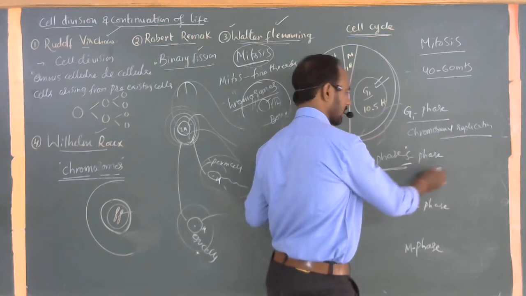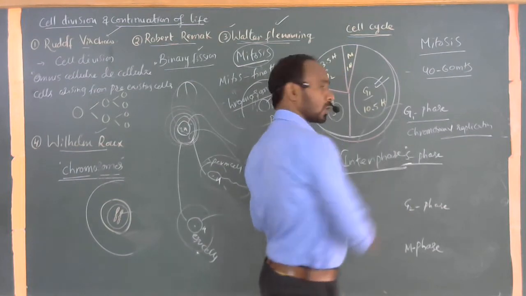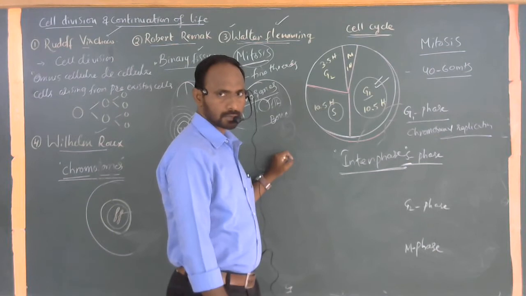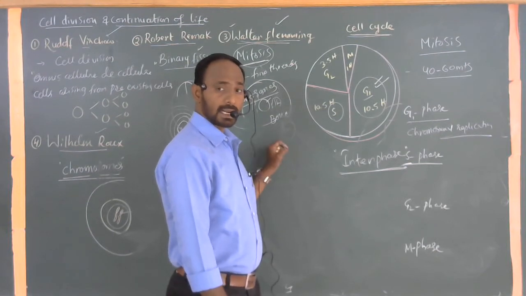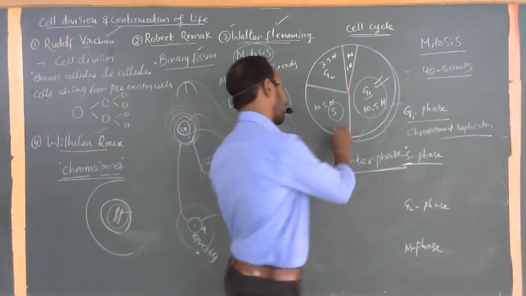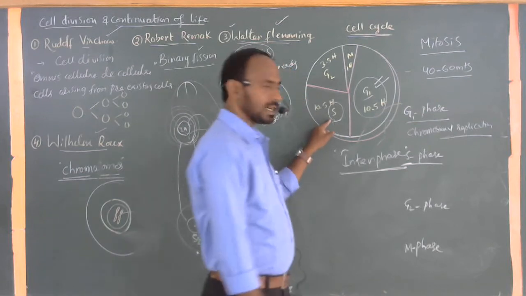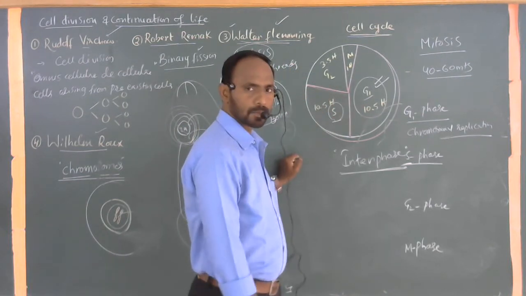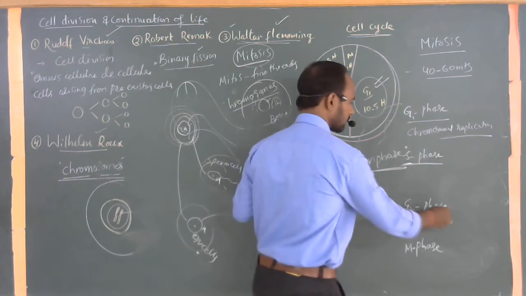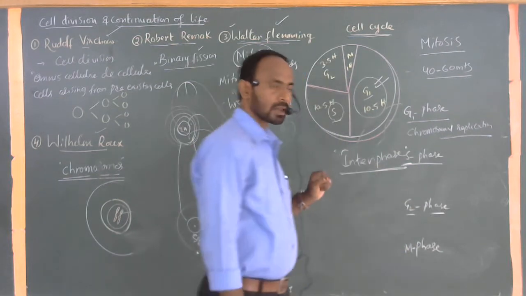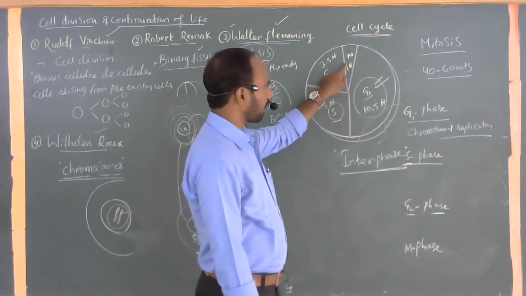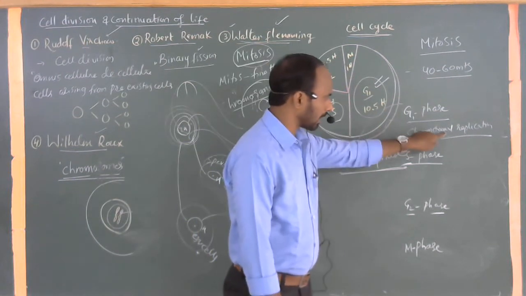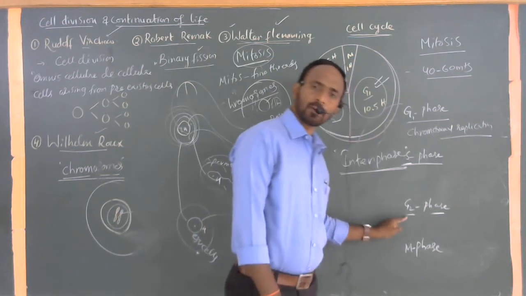And here the S phase, S stands for synthesis. Chromosome number is ready to synthesize, the making of chromosomes. Okay, a clear-cut making of chromosomes occurs in the stage called the S phase. This is the stage between G1 and G2. Next one is called the G2 phase, gap 2. This is the starting phase of mitosis, the ending stage of chromosomal replication.